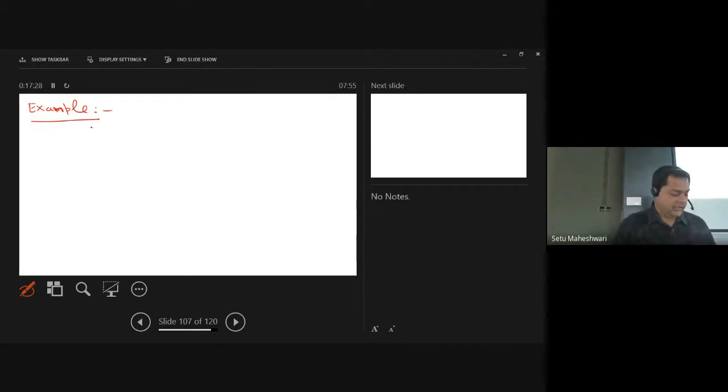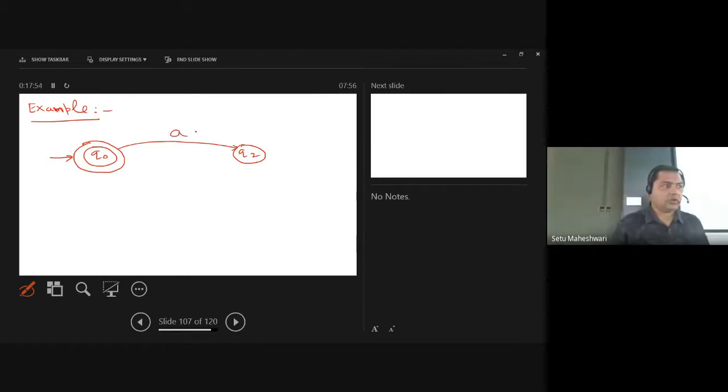I told you already that you have to carry the brain of a mathematician, right? I'm writing here one finite automata and I'm telling you the basic procedure. But remember that a different question may come and that may have a different way of application. The same thing you have to implement. You just have to think about which state should be maintained. Keep drawing this diagram along with me.